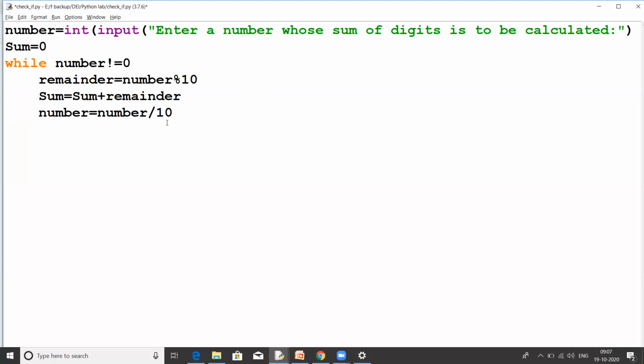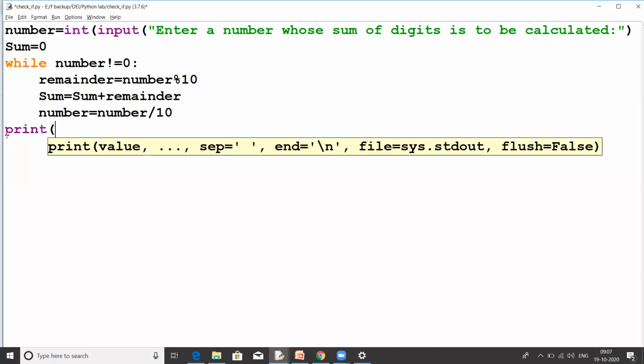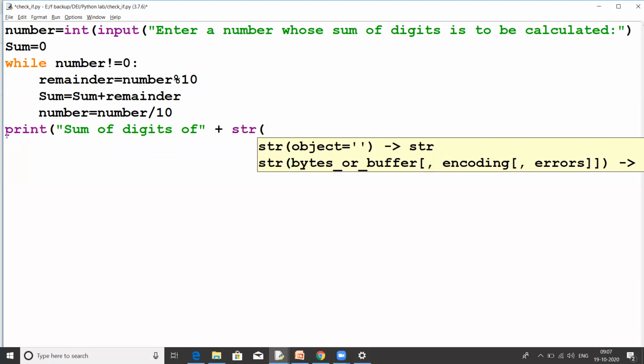Do these 3 steps, and in the end print: sum of digits of this number is